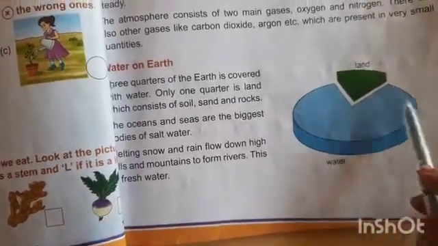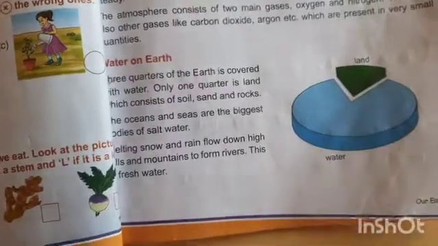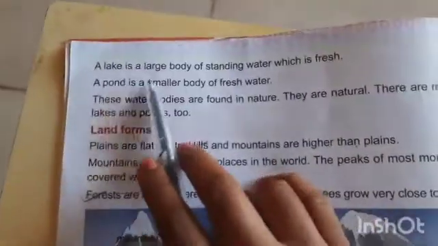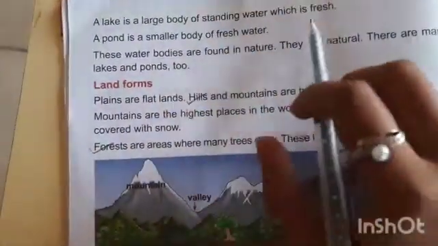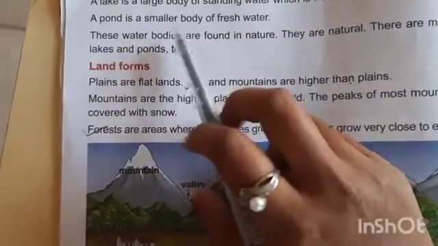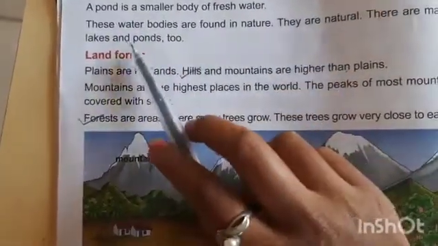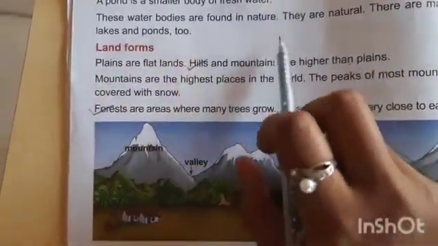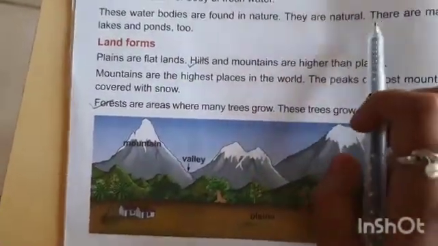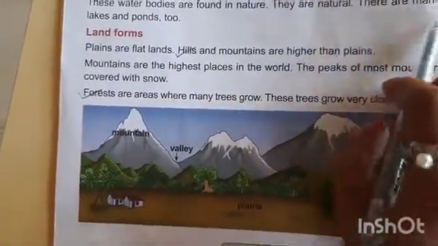So this part is water and this part is land. A lake is a large body of standing water which is fresh. A pond is a smaller body of fresh water. These water bodies are found in nature. They are natural. There are man-made lakes and ponds too.